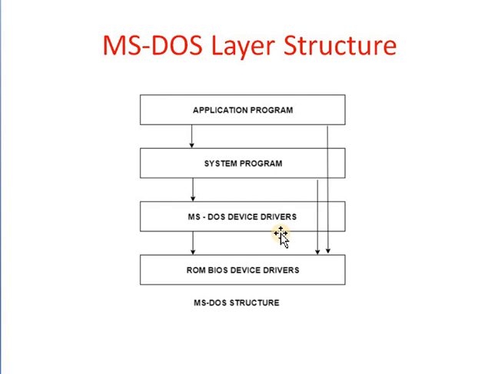The MS-DOS layer architecture has four layers. First one is the application program, next system program, next MS-DOS device drivers and last one is the ROM BIOS device drivers. Let's see one by one.